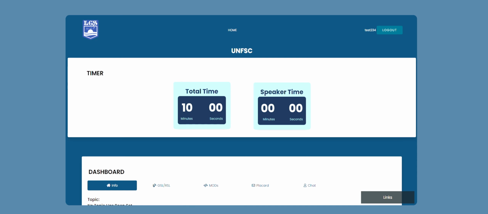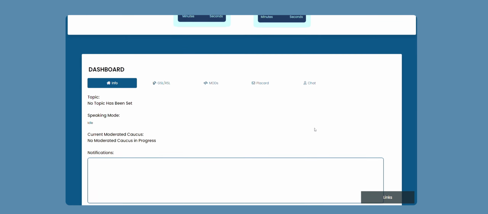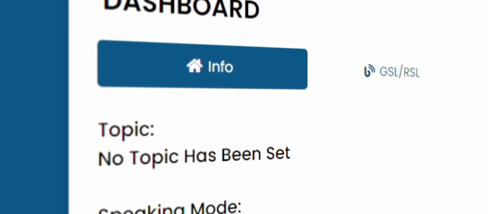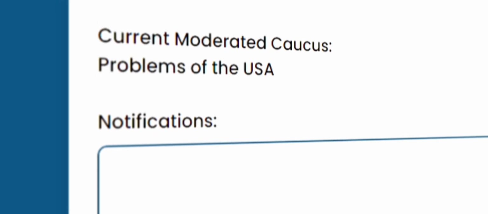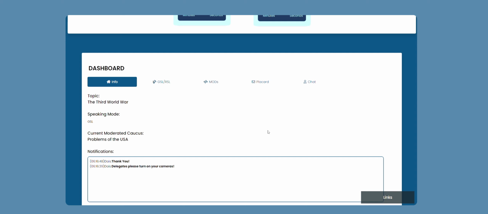And now the app itself. Complete your speeches in time without any complications of Zoom or minor internet issues with our live timer for the entire committee. The dashboard. Be greeted by 5 information and use-packed tabs. Know exactly what topic your committee has chosen, what current speaking mode is going on, and also the current moderated caucus. Be guided by day-led committee notifications.